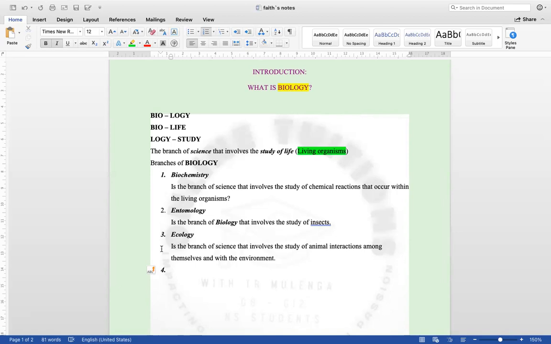The other one is called botany. Now, when you go to Ridgeway, when you go to Apex, you want to study medicine, there is a point where you will be allowed to study a little bit about plants. Why?